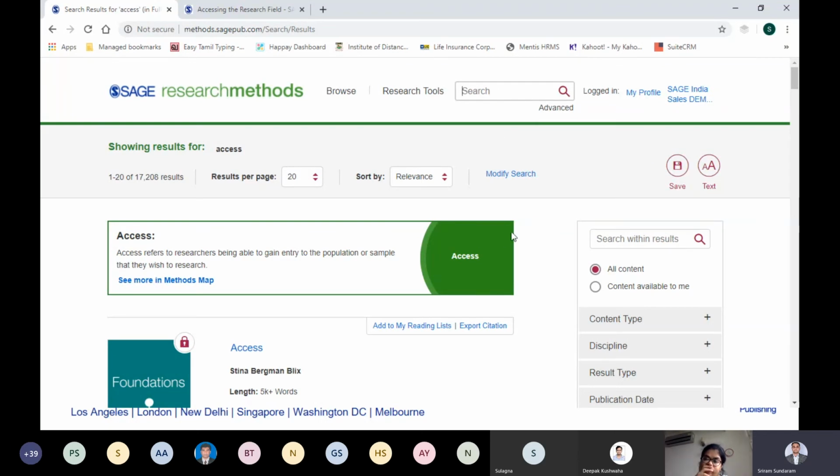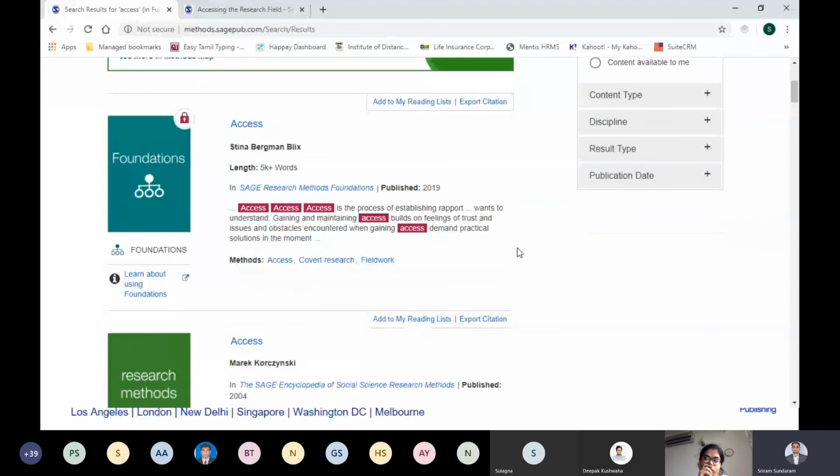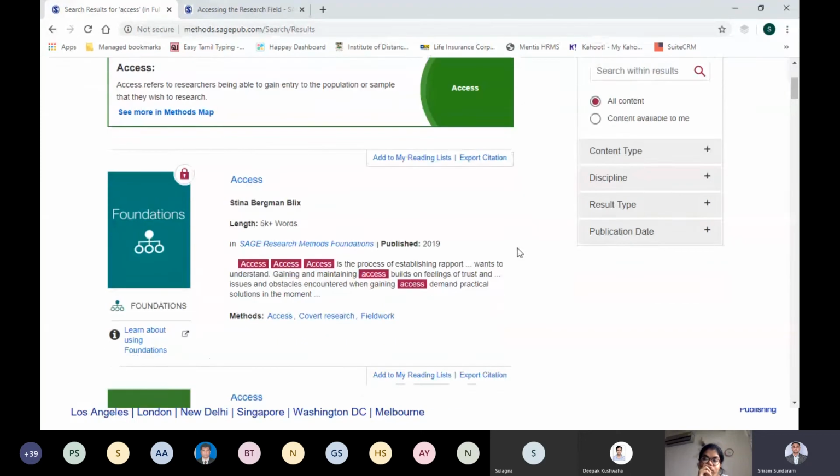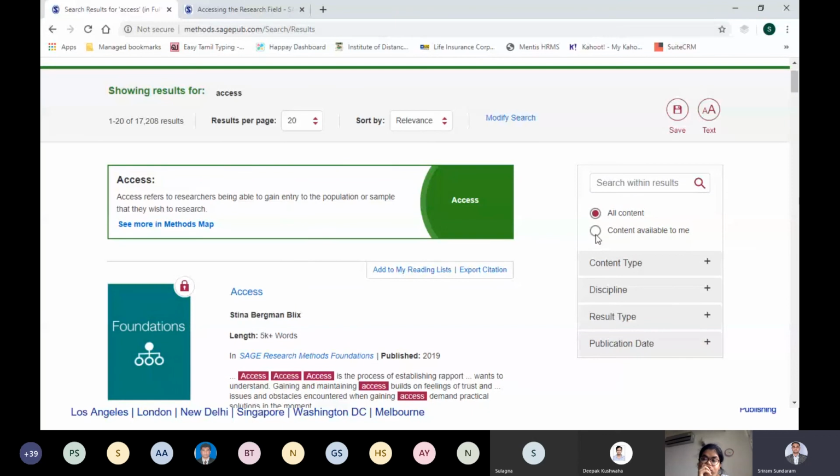Now I'm going to show you some of the filters. As I was saying, the platform has a lot of features. The first feature I want to show is filters, and how to apply them. The first filter we applied was content available to me.